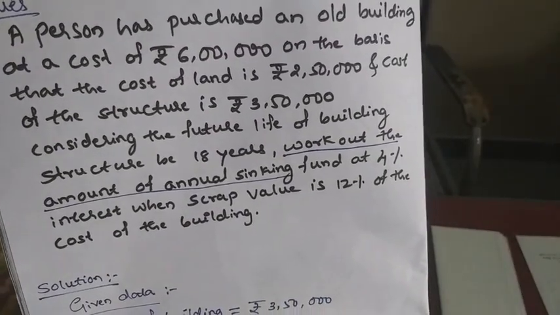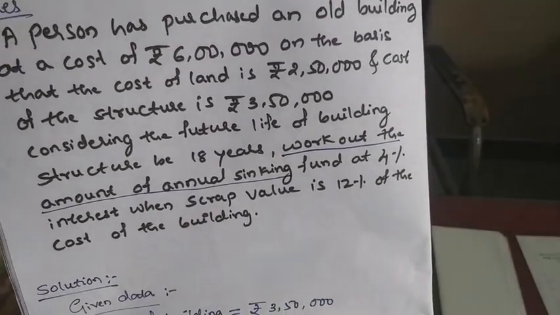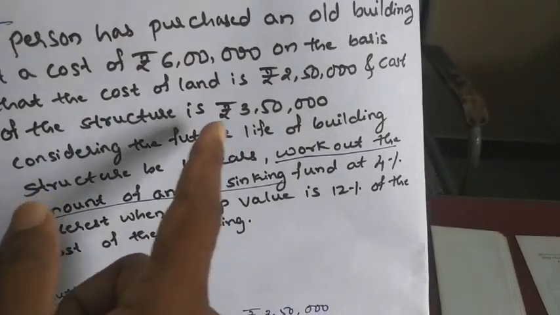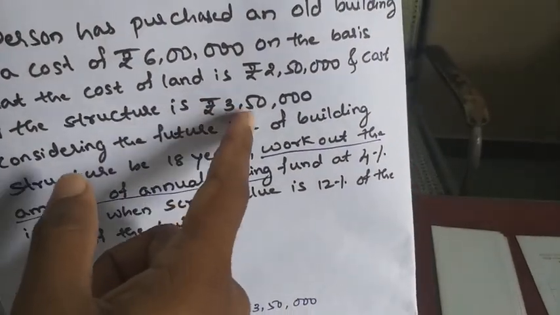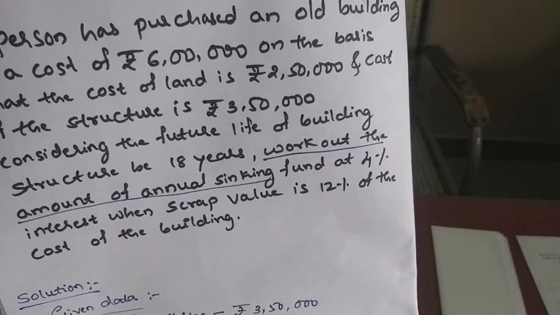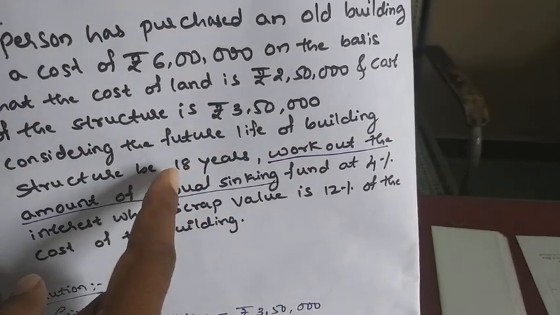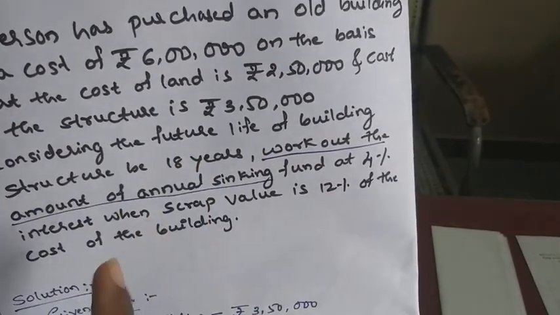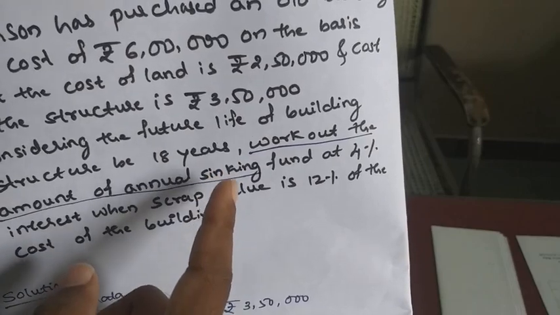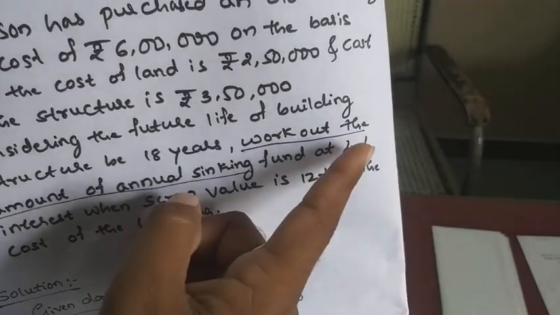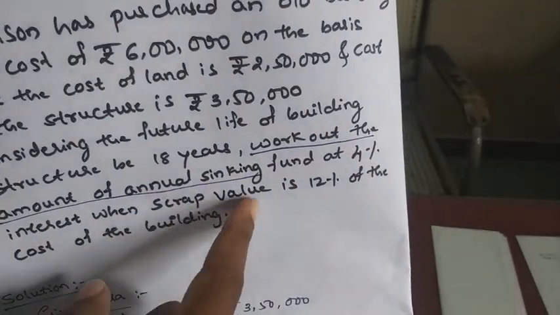So here we have to calculate by using the given data like cost of the building 3,50,000, life of the building that is 18 years, rate of interest on sinking fund 4% and scrap value 12%.